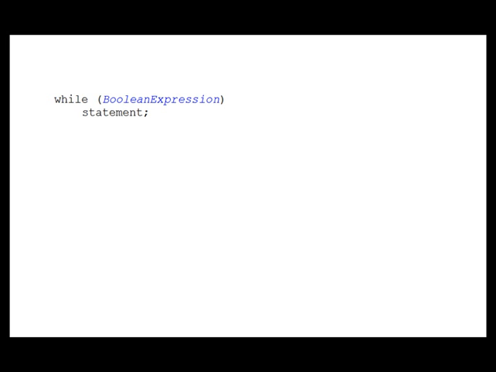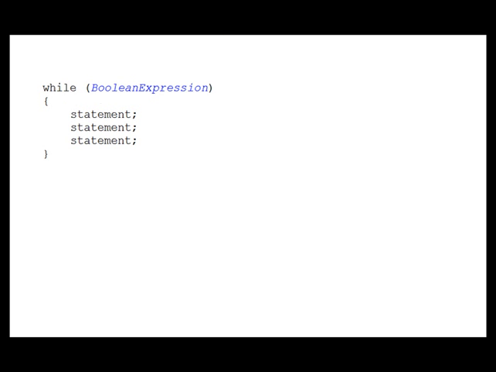Most of the time when you write while loops, you'll probably want to repeat multiple statements, and when that's the case, this is the general format of the while loop. As before, it starts with the word while, and then inside of parentheses we have a Boolean expression. Then inside of a set of braces we have a group of statements. Well, this version of the while loop works like this.